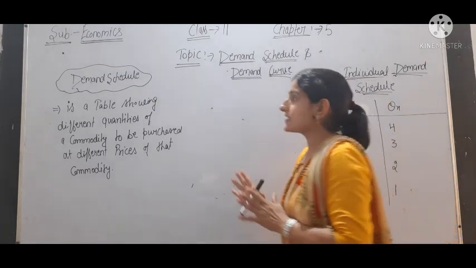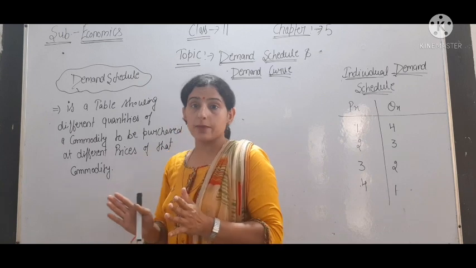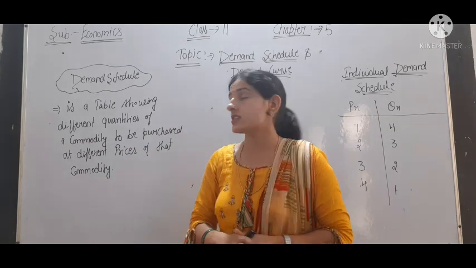So what is demand schedule? Demand schedule is mainly a table that shows the relationship between price and quantity demanded.